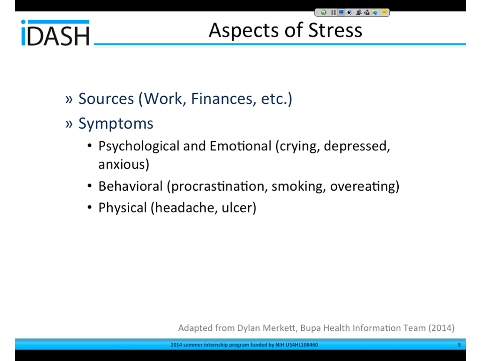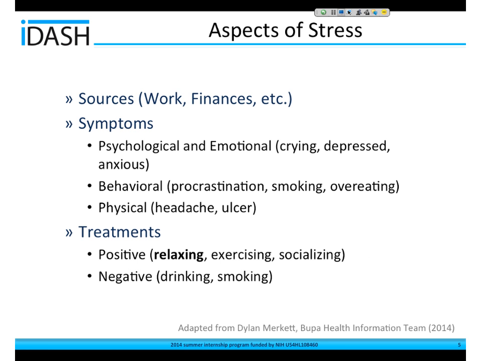There's behavioral symptoms like putting things off to the last minute, also smoking and undereating or overeating. And finally, there's physical symptoms where people have experienced bad headaches, ulcers, and even chest pains and other things as well. And lastly, there's ways to treat stress. So some people undergo positive ways to treat it, and some people undergo negative ways to treat it. So positively, you can relax. You can exercise. You can spend time with your loved ones. Negatively, people engage in bad health habits, such as drinking too much, also starting smoking.